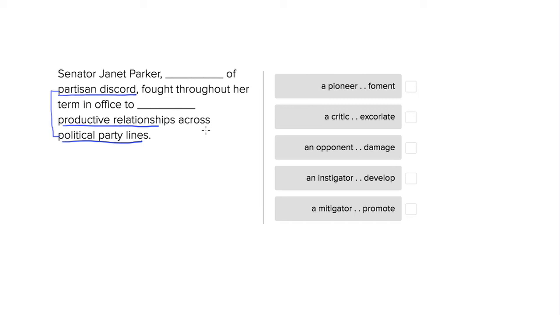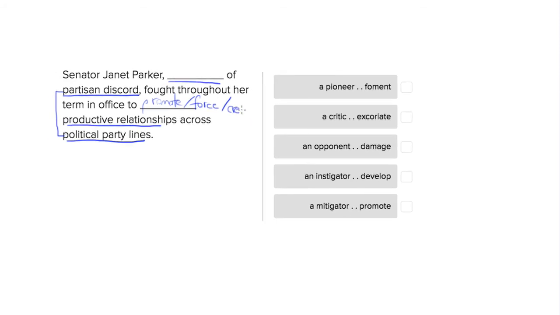So let's look here. And I often like to look at the second one first because it allows you to not get tripped up by the things they try to do with the first blank. Okay, so we're looking at our second blank, and we're seeing that she fought throughout her term in office to blank productive relationships across party lines. So this is probably going to be a verb like promote or force or create, some sort of positive verb about making these relationships. So let's look.